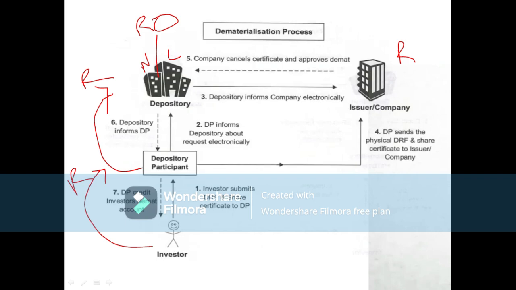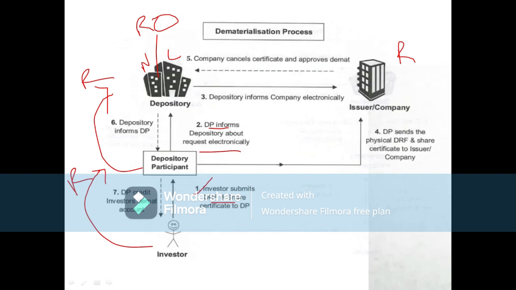First of all, the investor submits the DRF, the request form. Then the depository participant informs about the request electronically: he communicates it to the depository, and the depository communicates to the company. Then what does the company do?